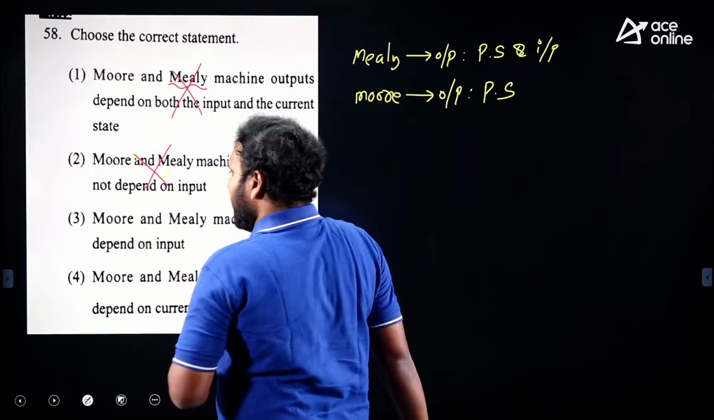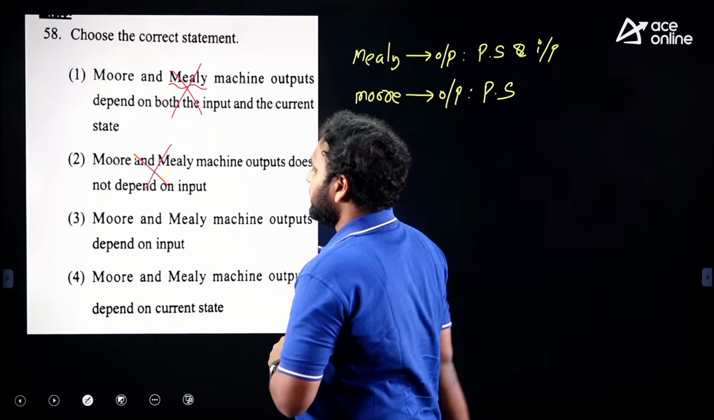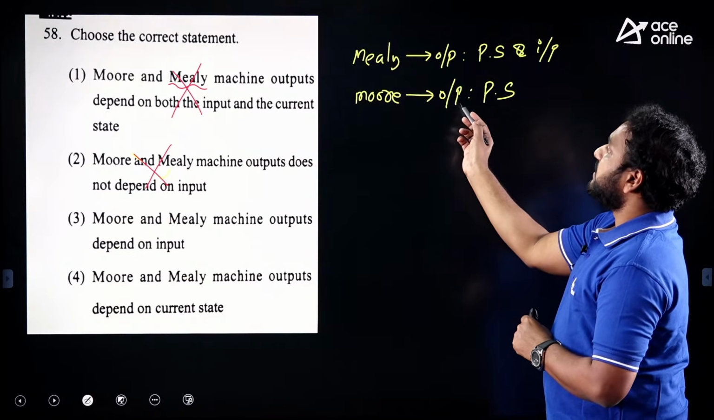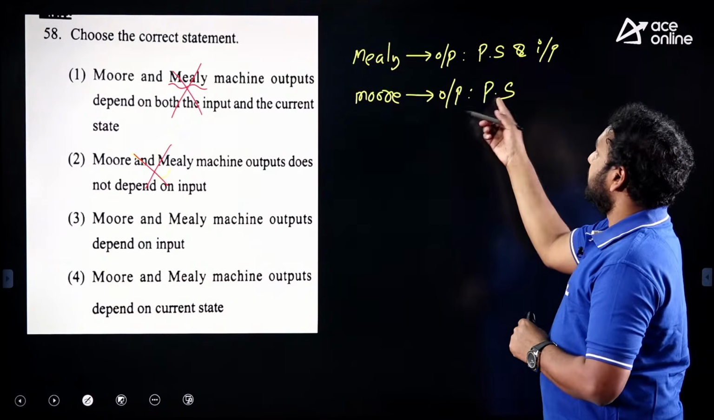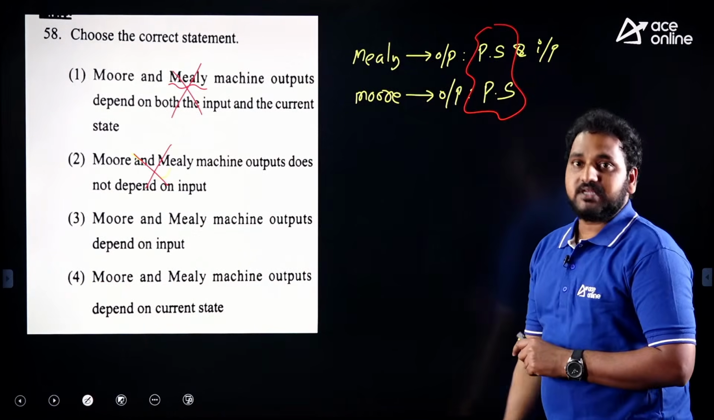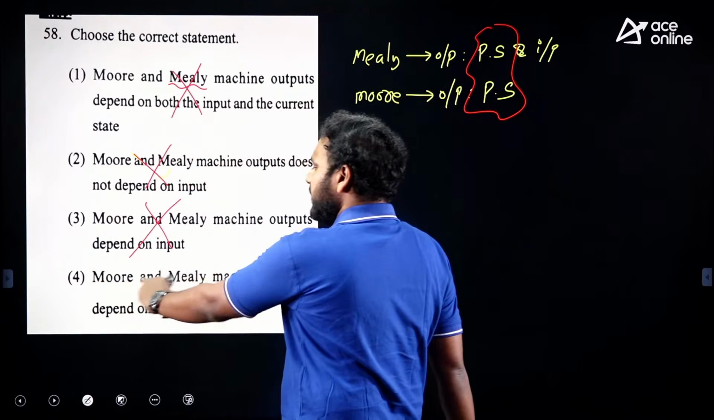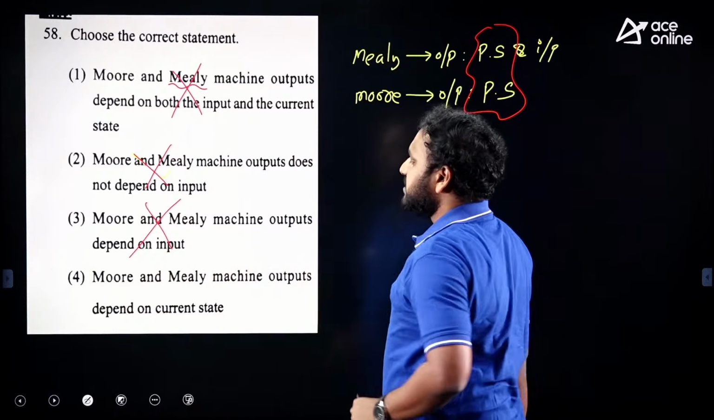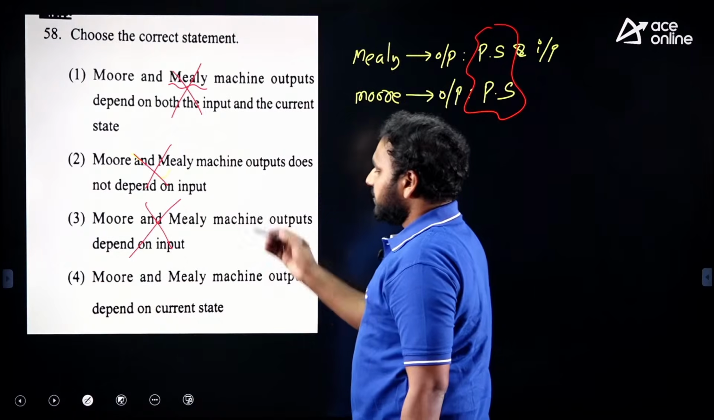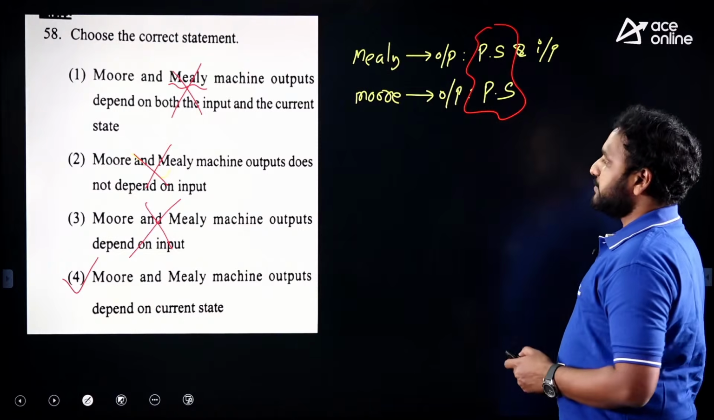If you observe option 3, for Moore and Mealy machines, outputs depend on inputs. No, actually in the case of Moore, output does not depend on input. It depends only on the present state. What is the common point here? The present state. So you can see that in option 4: Moore and Mealy machines' outputs depend on the current state, and this is the valid correct answer for the statement. So option 4 is the final and correct answer.